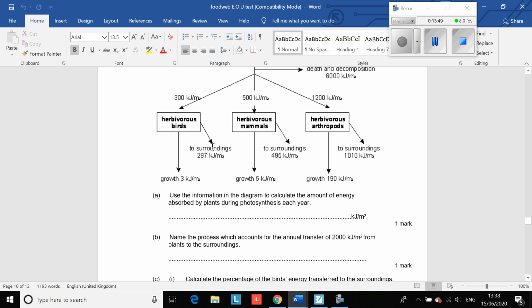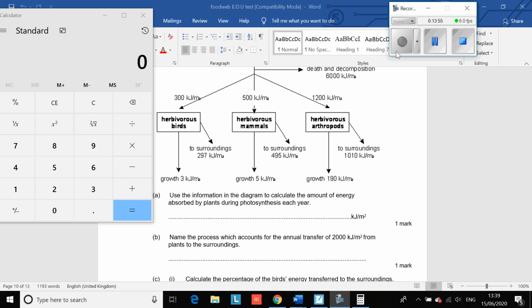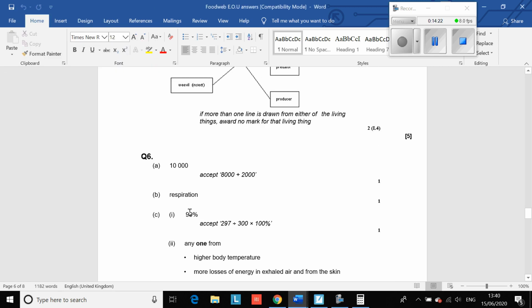Okay, so the way you do that is 300. Apologies, just had to get the calculator up there. So the way you do it is you take what's lost to the surroundings, 297, and divide it by what went in, 300, and that gives you 0.99. And then to turn it into a percentage, you times it by 100 because 100% is everything. It's 99. So if we look at our answer, 99% of what is taken in by the bird is lost to the surroundings.